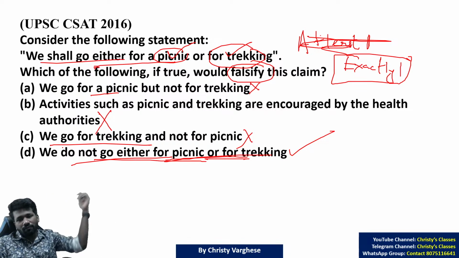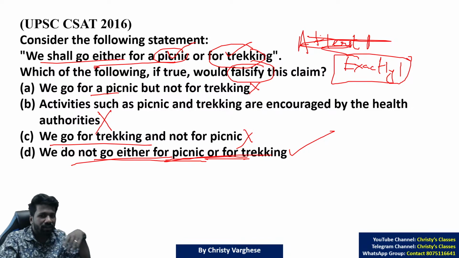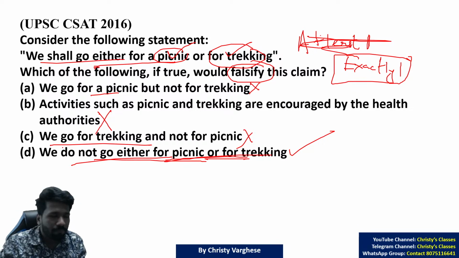For example, when I am saying that today it will rain, if today it is not raining, that is falsifying my claim. Same way, if I am saying we shall go either for picnic or for trekking, and we do not go for either, that is getting falsified. Are you getting the point?